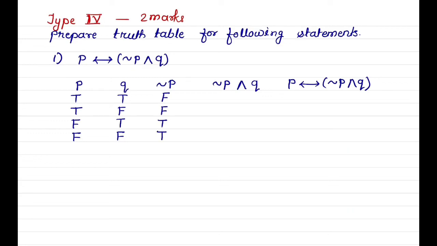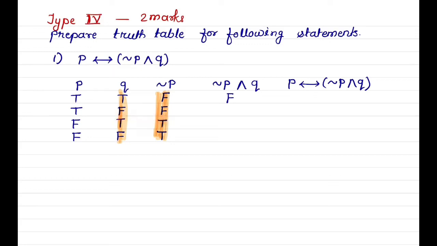Now we have to observe these 2 columns, column of Q and column of negation of P. Here Q is true and negation of P is false. Therefore their conjunction is false.